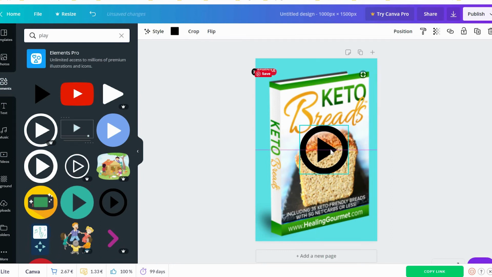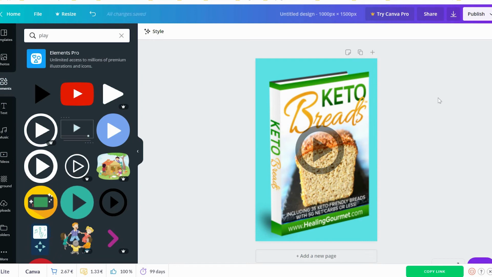This is the element that I add, and I add a little bit of transparency. Let's say I decrease the transparency, and I do something like that, and then I save this image, I upload it to Pinterest, and every time I do that, my traffic is increasing.